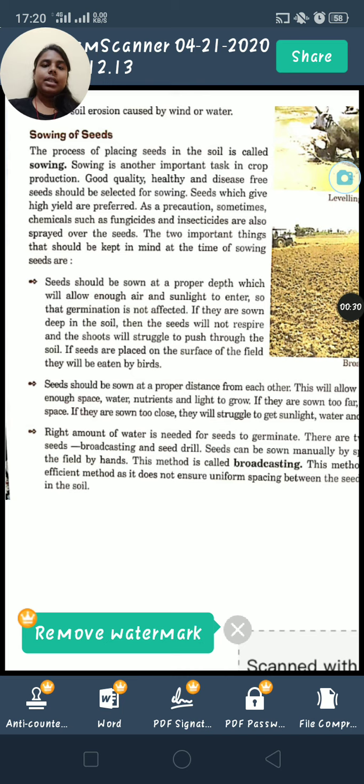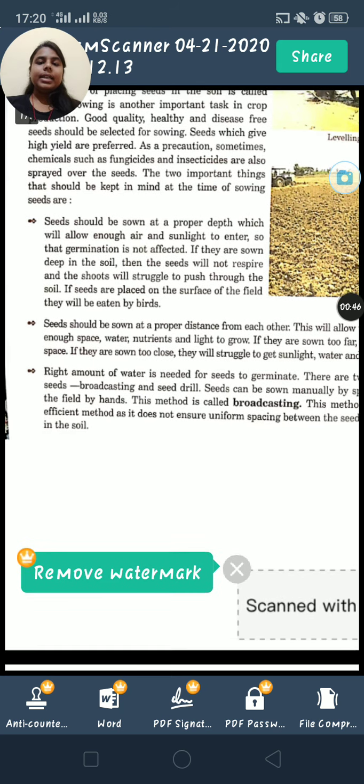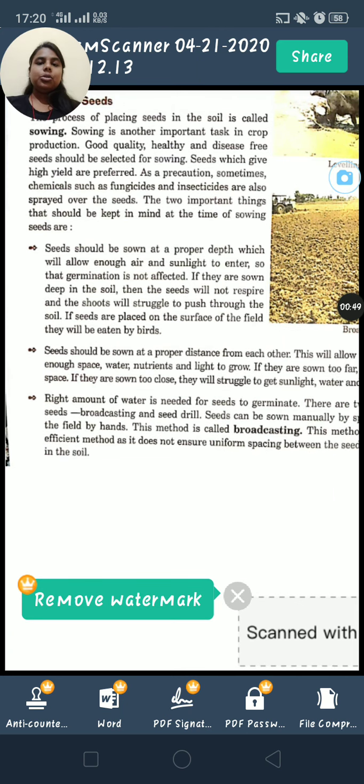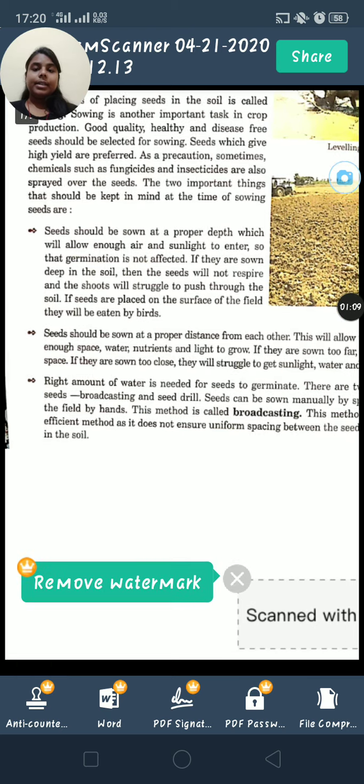While selecting the seeds, these things should be kept in mind: seeds should be of good quality, healthy and disease free. Also, seeds which give high yield are preferred. These two things should always be kept in mind while selecting seeds. The first is good quality, healthy and disease free. The second is seeds which give high yield.